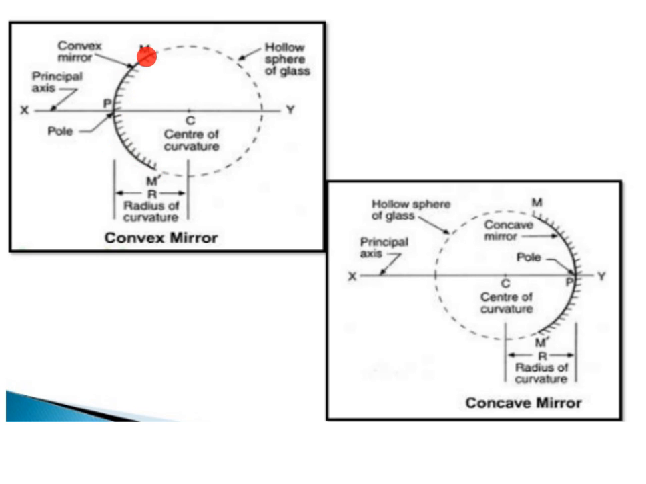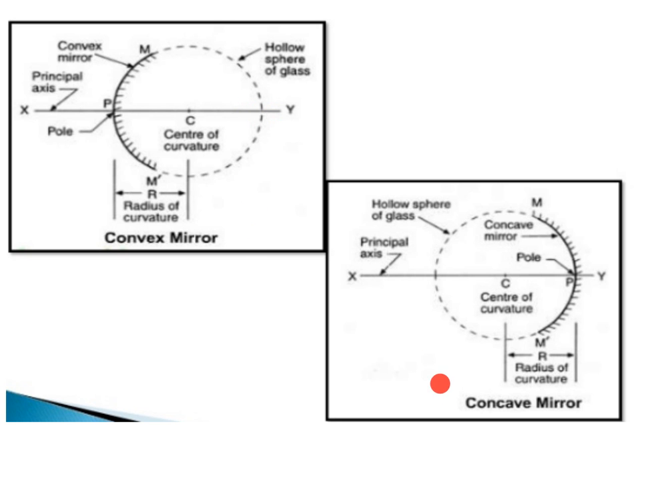Let us understand, M dash is the convex mirror and pole P is the center of the spherical mirror, and C is the center of curvature, that is the center of the sphere. Okay. Then principal axis. Principal axis is the straight line passing through the pole P and the center of curvature. So, this is about the convex mirror.